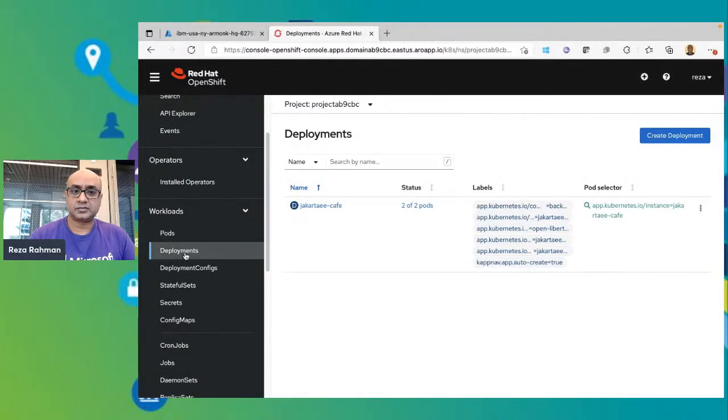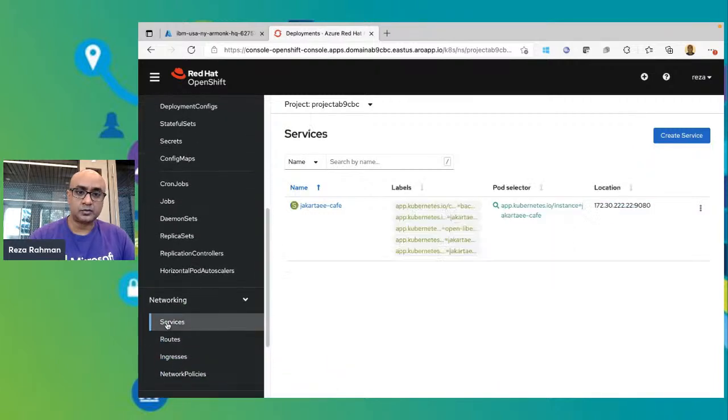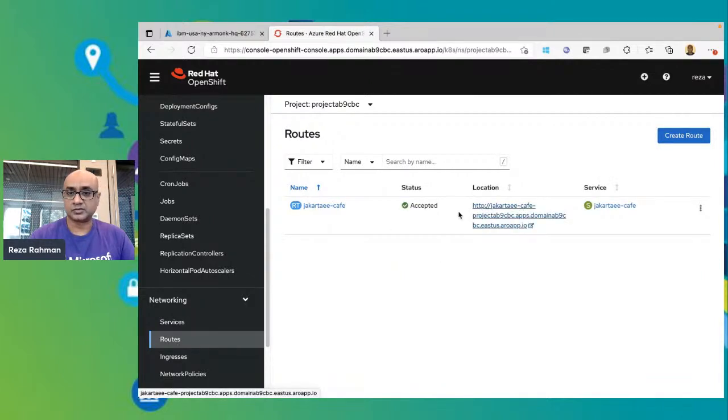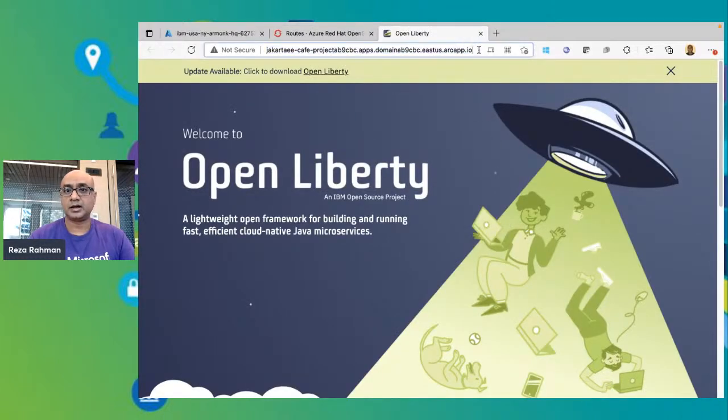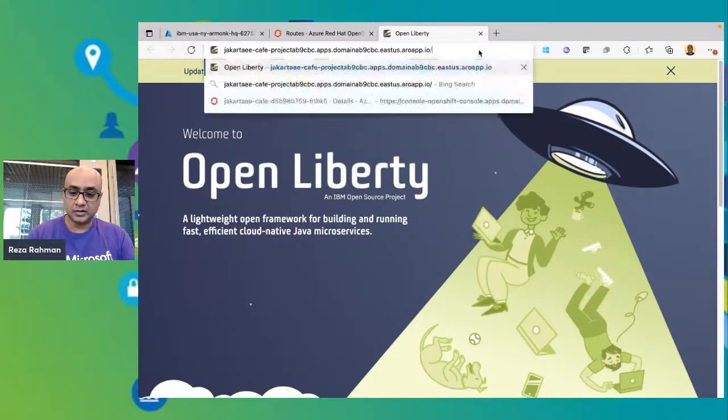If you go to deployments, you'll see that there is now a deployment. Jakarta EE Cafe is the deployment name. And if we go into the networking, we'll see there's an underlying service that was created for us. And there's also a route that is created for us as well. So we can go ahead and hit this route now. Right, and we have two replicas. You saw the two instances in the console, and we hit one of the instances. So now let's take a look at the application running in the cloud.